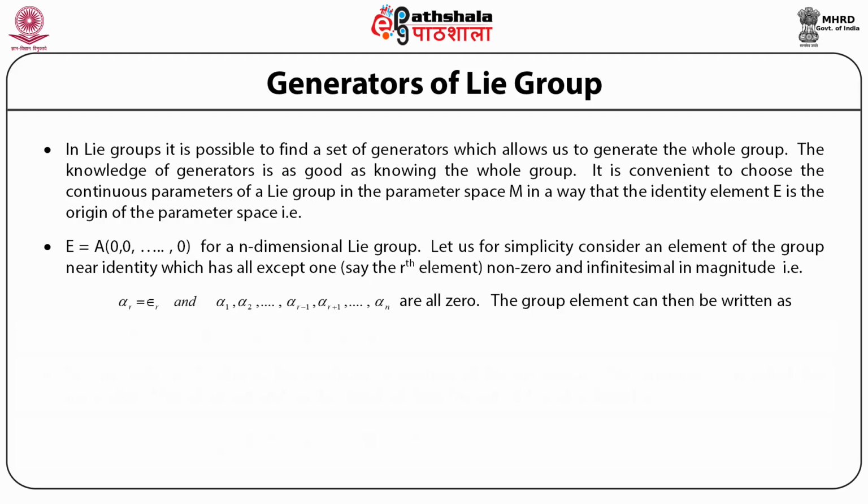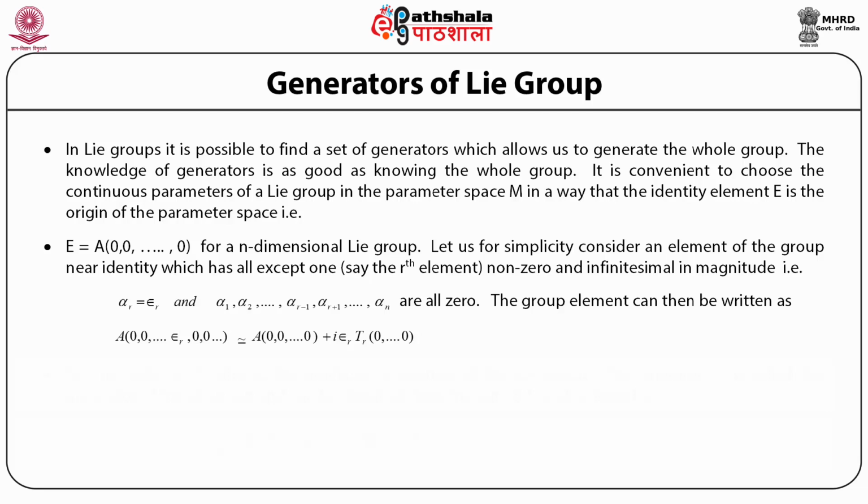And since this relationship is analytical, we can write A(0, 0, epsilon r, 0, 0) as A evaluated for all values of parameters 0, plus i times epsilon r, some operator which we call T r, at 0, 0, 0.